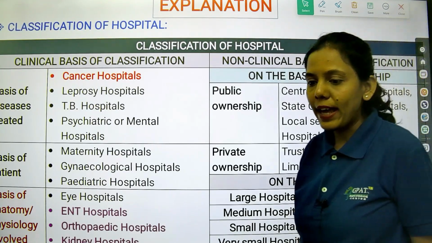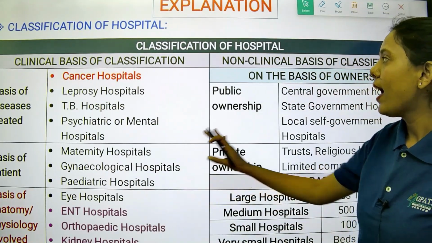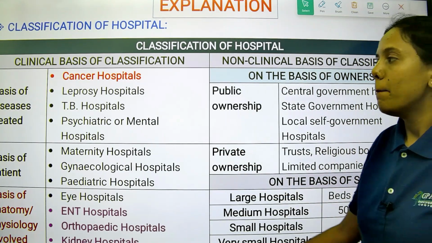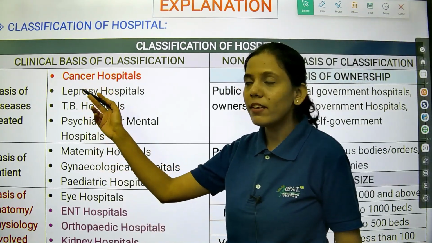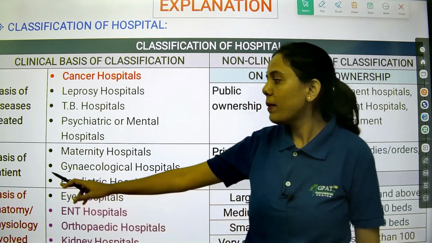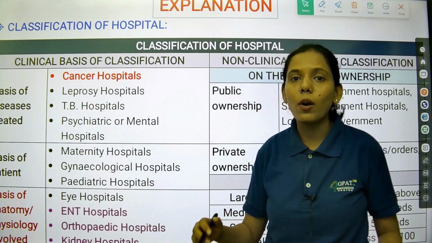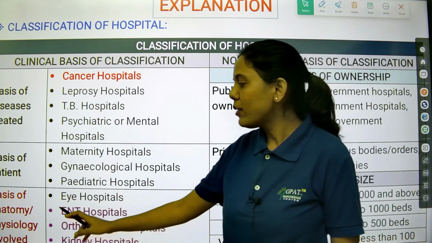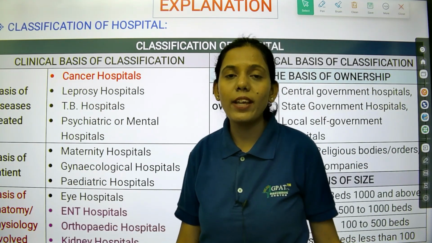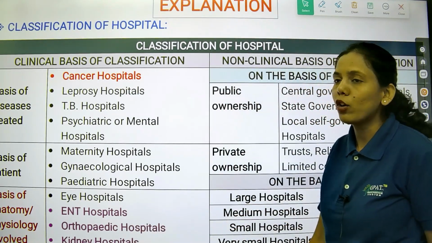Here you can see the clinical basis of classification, and here it is a non-clinical one. Based upon the disease, we have cancer, leprosy, TB, psychiatric or mental hospitals. On the basis of patients, we have maternity, then it can be a gynecologist or pediatrician. On the basis of anatomy and physiology, we have ENT hospital, kidney hospitals, or orthopedic.